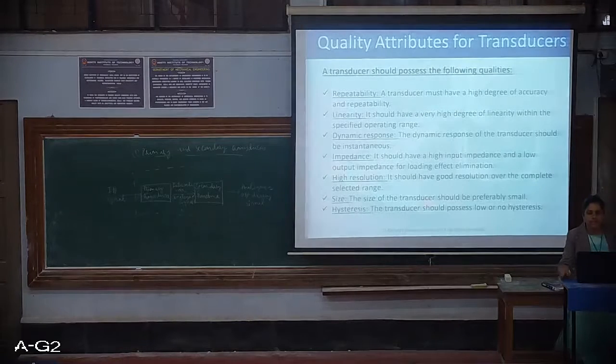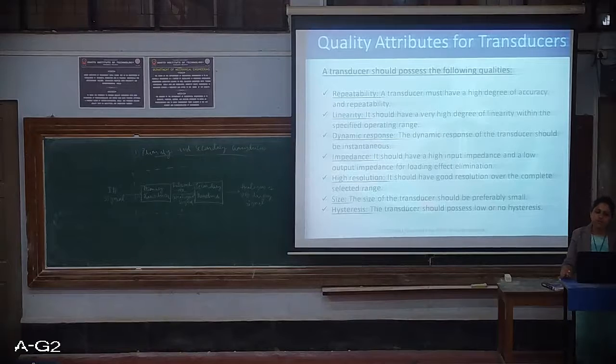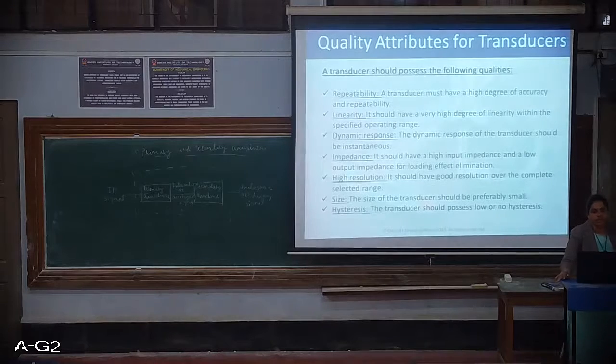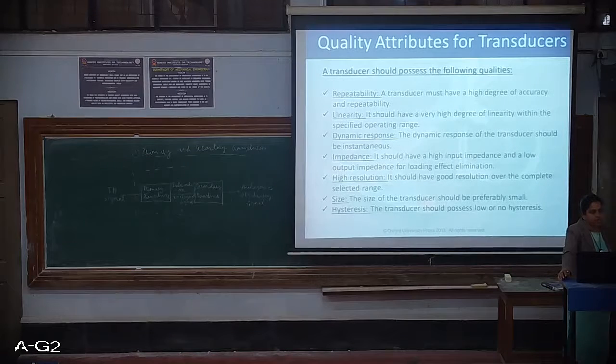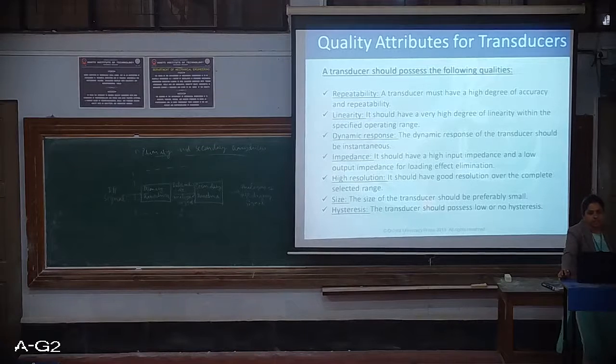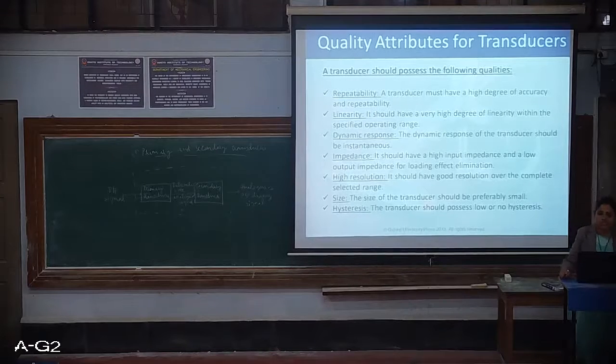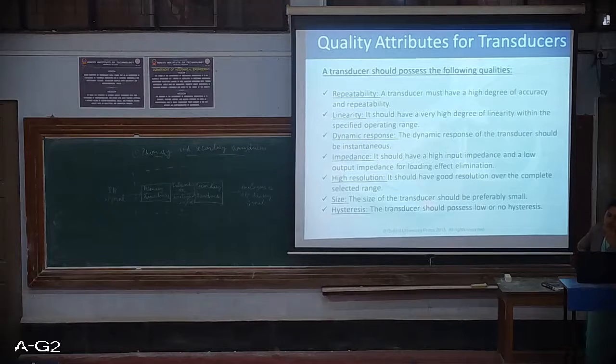It should have high input impedance and low output impedance for loading effect elimination. Whenever there is a loading effect, to eliminate it, the transducer should always have high input impedance, and for output it should have low impedance. That is desirable.